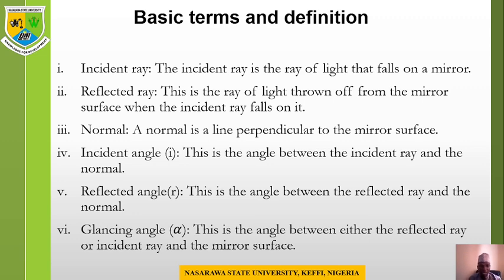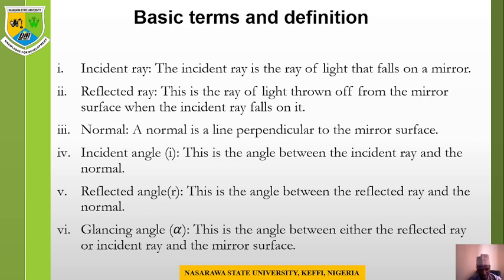Then we have the incident angle. This is the angle between the incident ray and the normal. Where we have the incident ray and the normal, the angle between them is what we refer to as the incident angle. Then the angle between the reflected ray and the normal is what we refer to as the reflected angle.